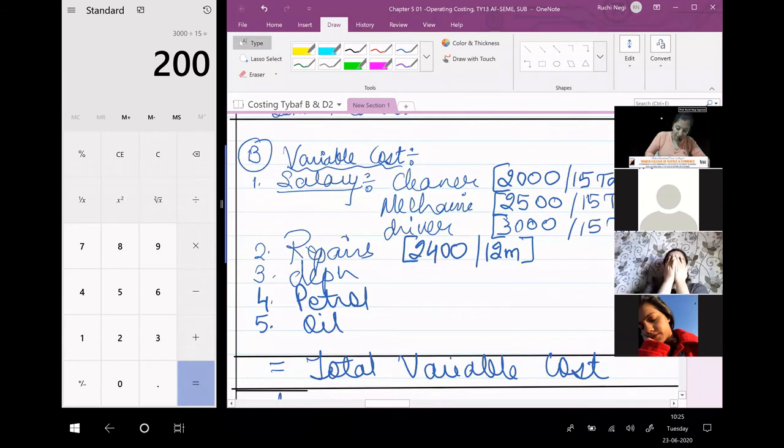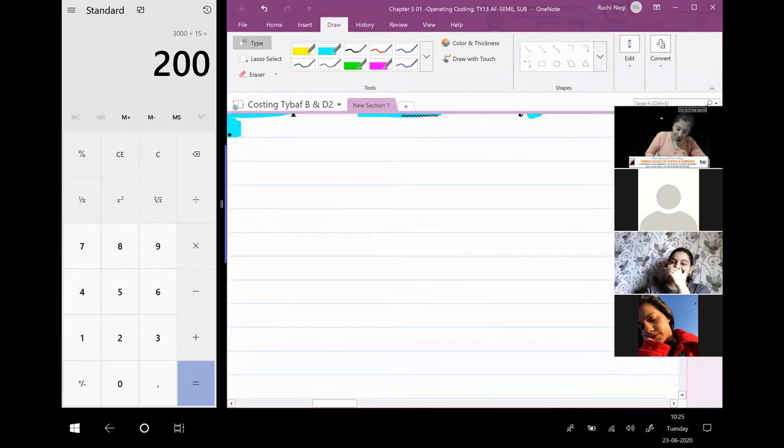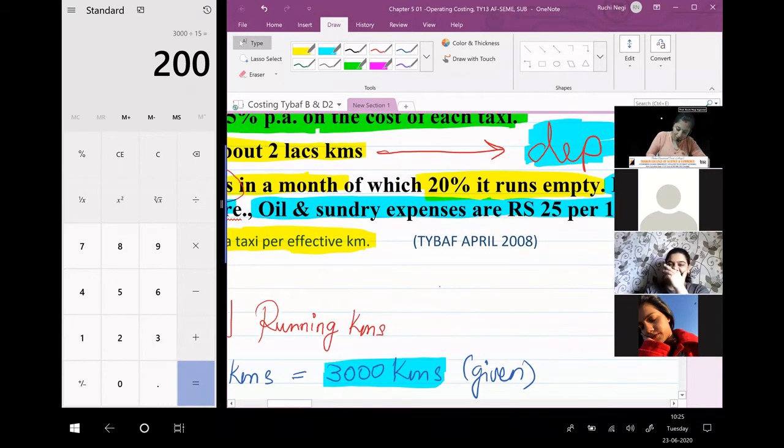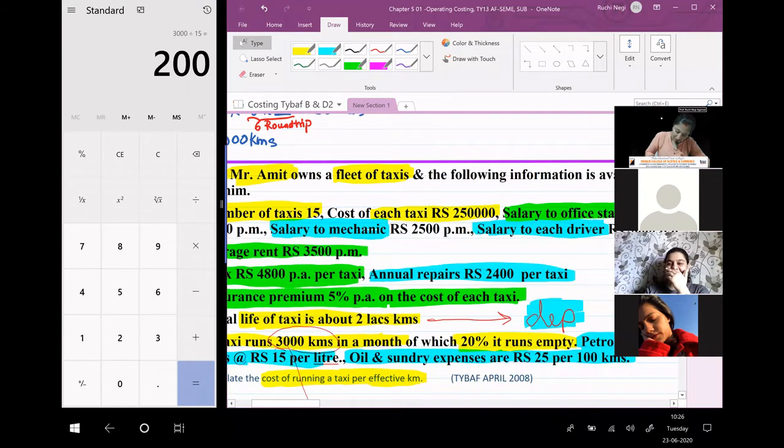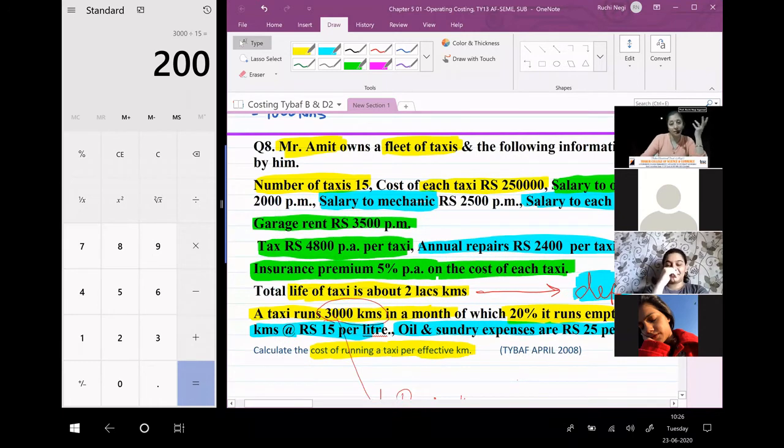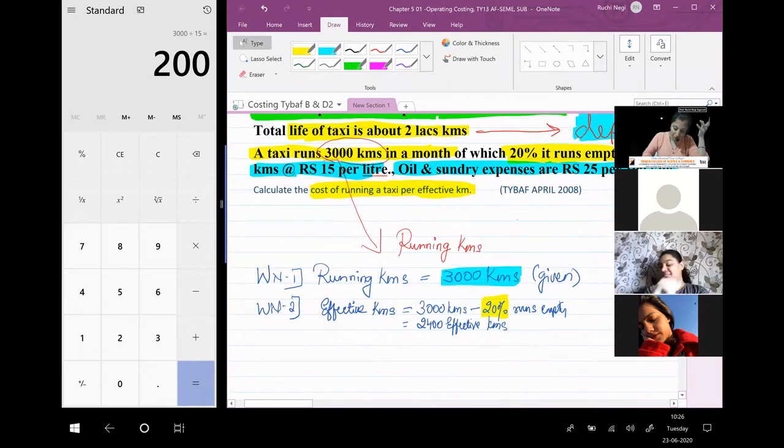Next, depreciation. Depreciation is not given, but we can calculate by using the formula. Start working with number 3.